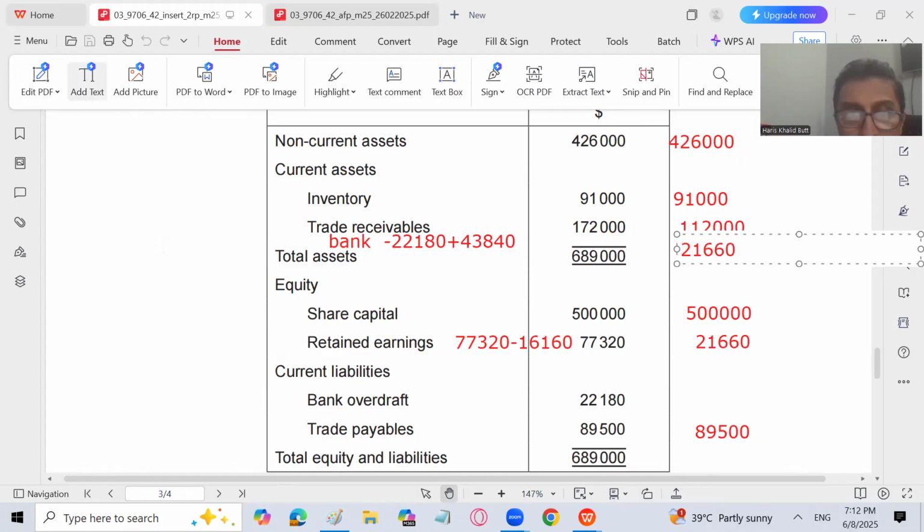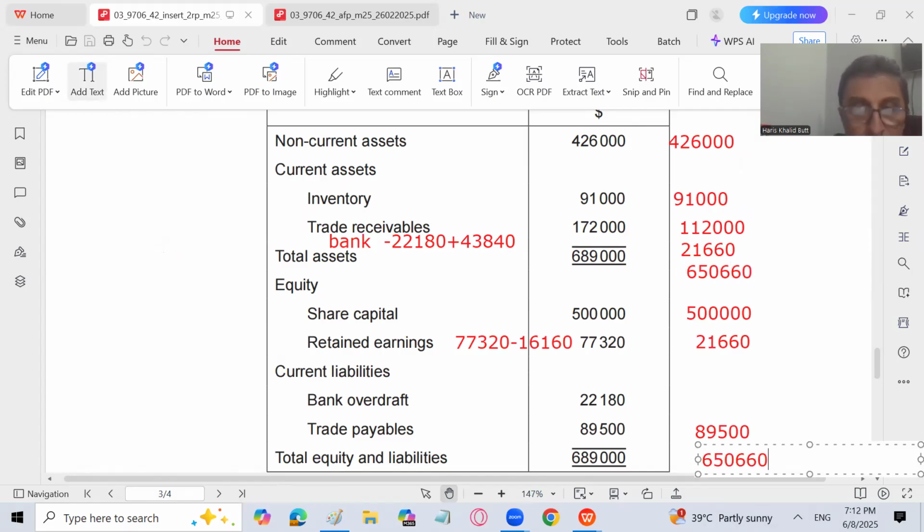And now I will go with the total assets, and total assets is going to be 650,660. So let me write here 650,660. Over here also, obviously the answer is going to be the same, 650,660. So this is how the balance sheet will remain equal.